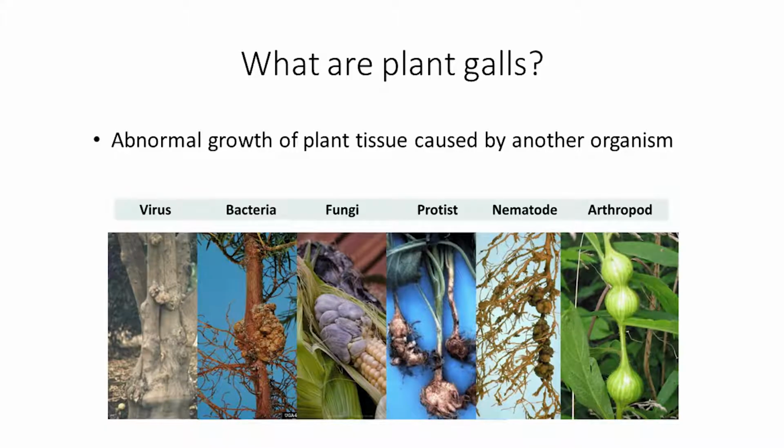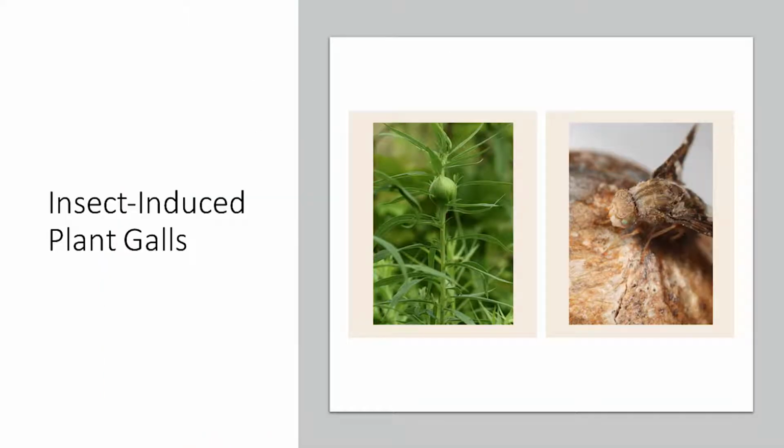So what are plant galls? Plant galls are abnormal growth of plant tissue caused by another organism. From viruses to invertebrates, there are a variety of organisms that can cause these tumorous growths to develop in plants. The mechanism of gall induction is known for some gall inducers, such as bacteria, but it is completely unknown in insects. Our research aims to answer questions related to how insects can cause these abnormal growths of plant tissue.